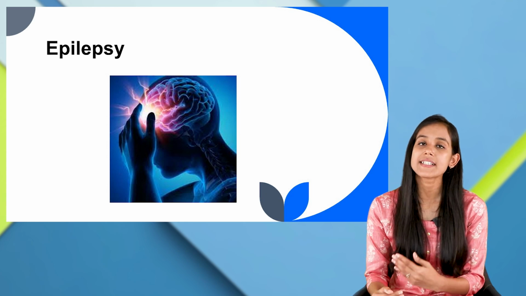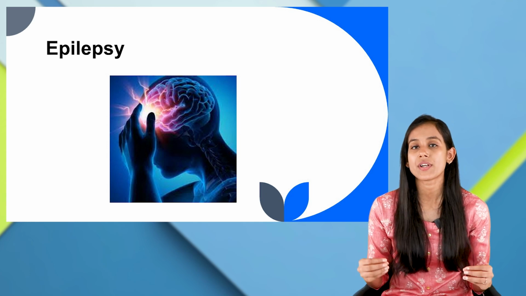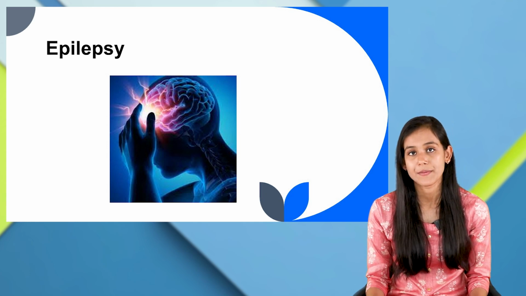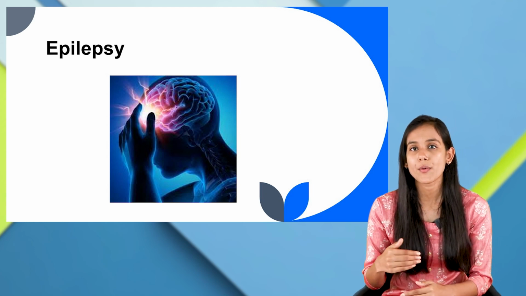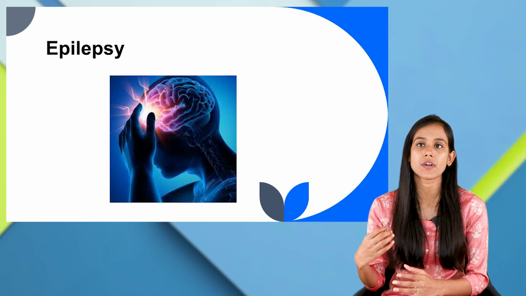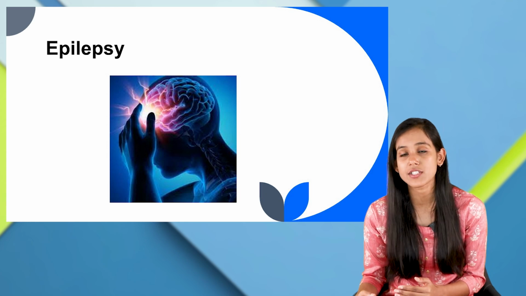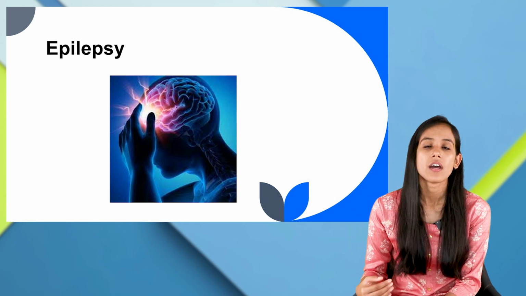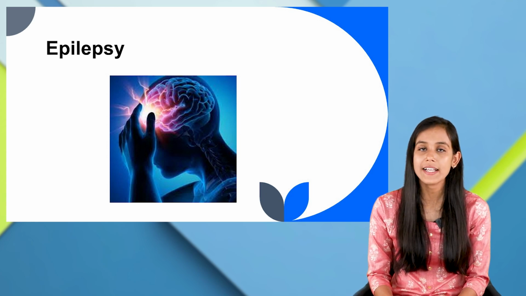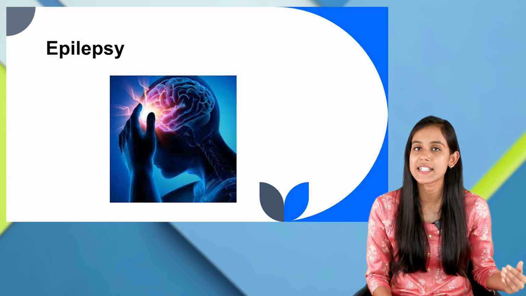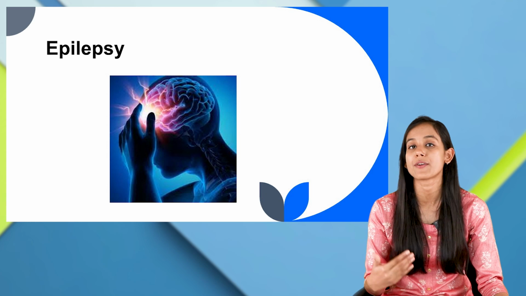So when there are abnormal electrical discharges from those neurons in our brain, it is known as a seizure. When this event occurs, we call it a seizure. When there are recurrent or unpredictable seizures, we call it epilepsy. So in epilepsy, there would be recurrent symptoms; the seizure episode would happen over and over again.